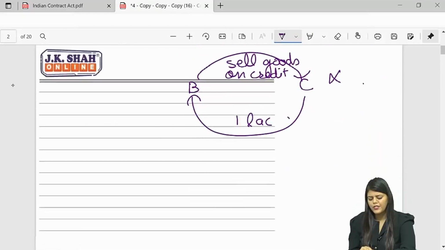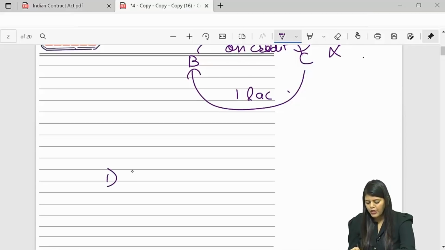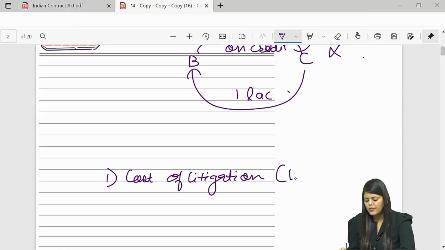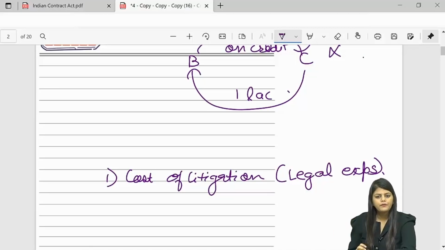For example, if C defaults, B can sue C. And if B sues C, B will have to incur the cost of litigation. That means he will have to incur legal expenses. These expenses B is incurring because of this C. So these expenses B can recover from A.